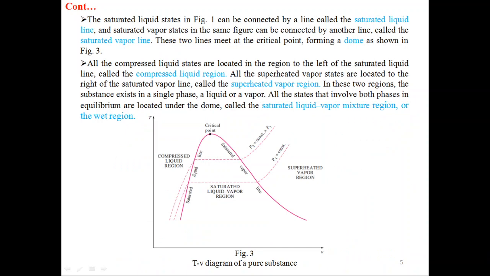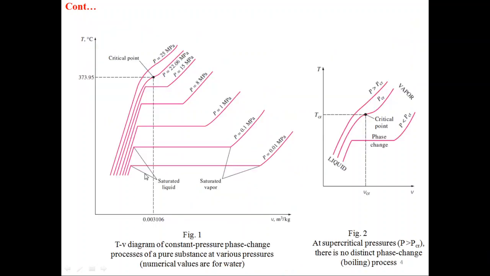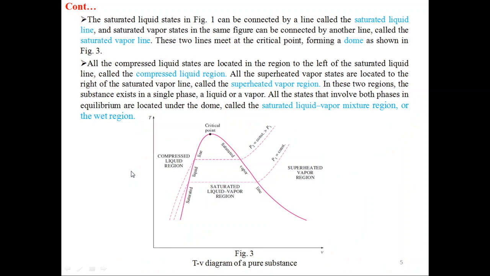The saturated liquid state in figure 1 can be connected by a line called the saturated liquid line. If we connect all these points, this point, then this one, then this one, up to critical point, then it will form a line, and this line is known as saturated liquid line.